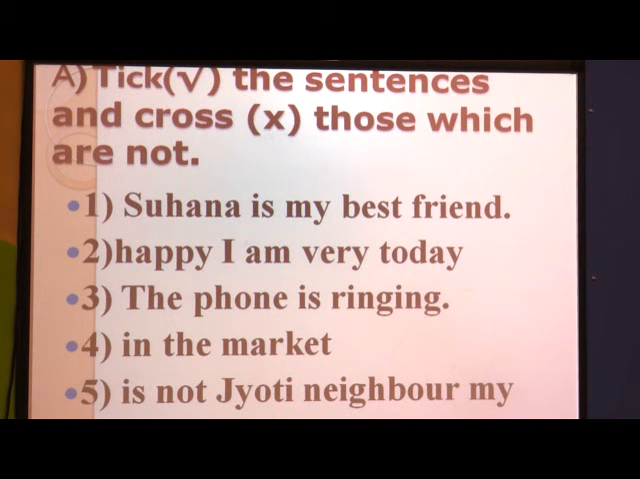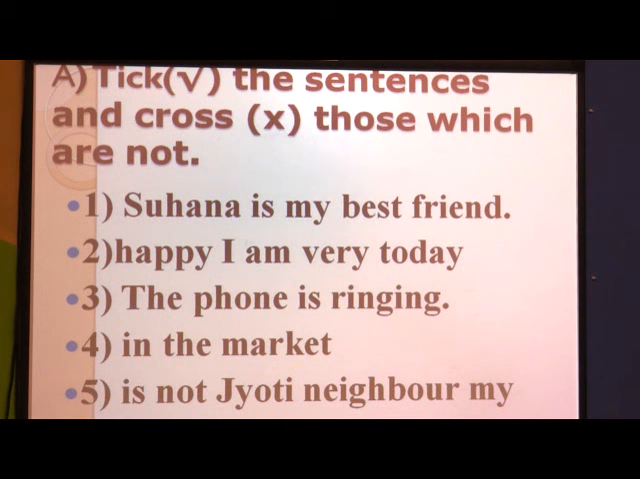Now, does this group of words make sense? Yes. This is the correct sentence, these words make sense. So, the answer, you can say, is correct. Yes, it is correct. Do not write, just listen now.